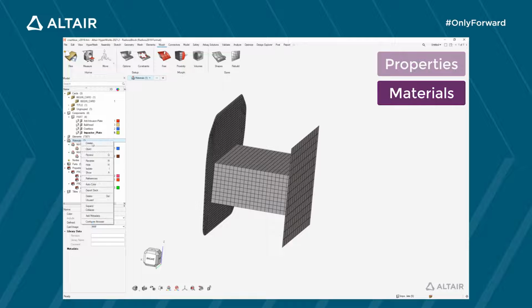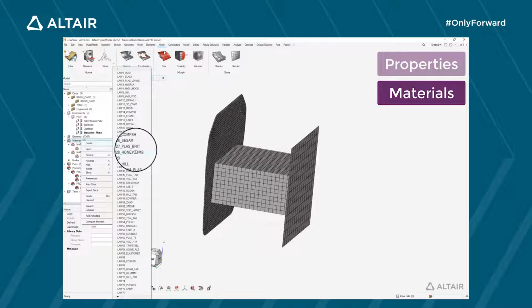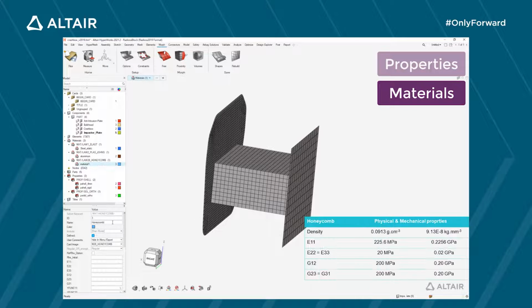For the crash box, I'm going to select material law 28, which is one of the possible material laws for honeycomb. There is one Young modulus and one shear modulus per direction. And in this case, we are going to use curves that describe the yield stress as a function of strain in the different directions. I am first assigning the different moduli.